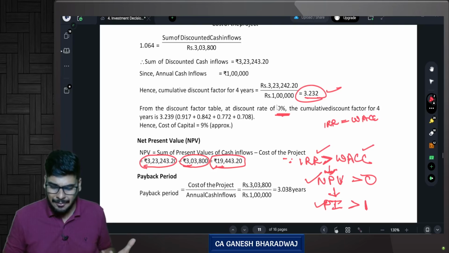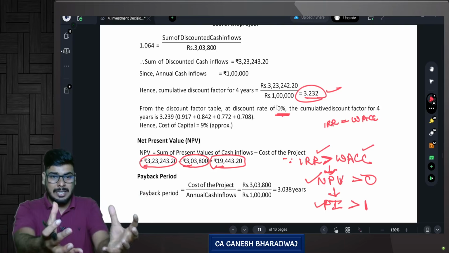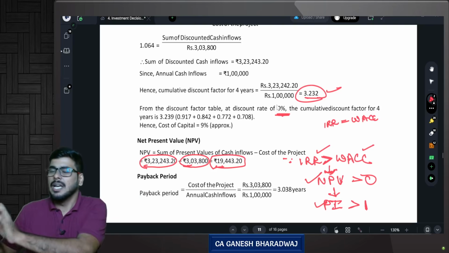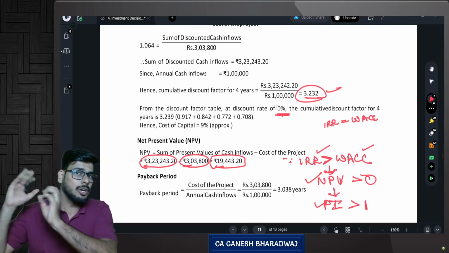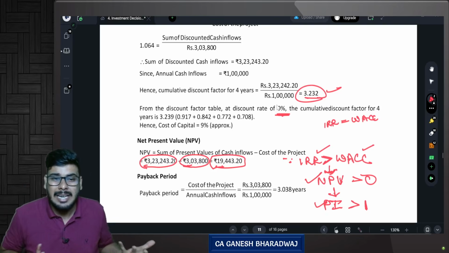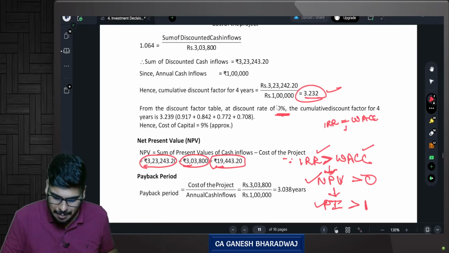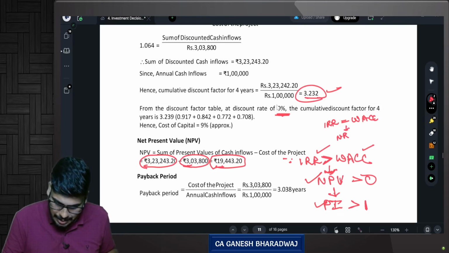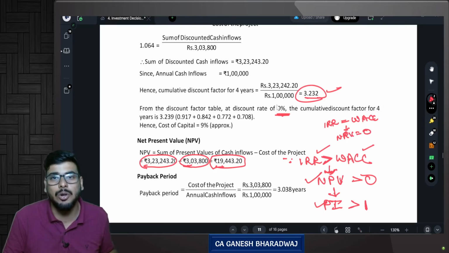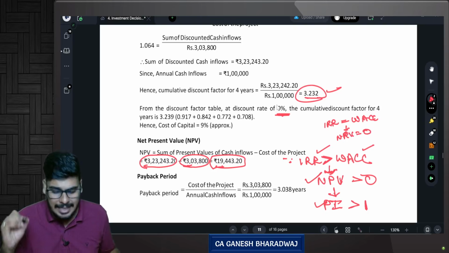So it is an indifference thing. Whatever return you make out of your investment, exactly that you need to pay to your sources of finance. So basically it doesn't generate any revenue at all. Or in other words, this makes your NPV exactly equal to 0.